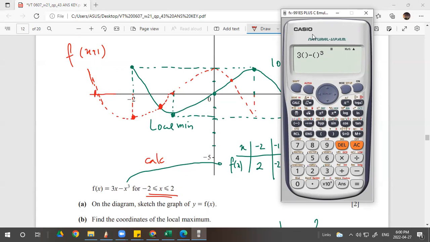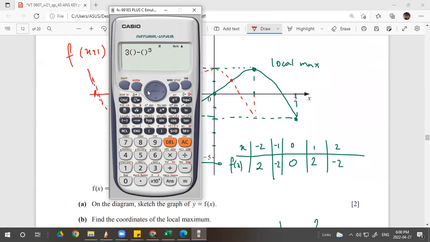So first I put -2, first option. Then I change the -2 by 1, and so on. If 0, 0; if 1, 2; 2, -2.